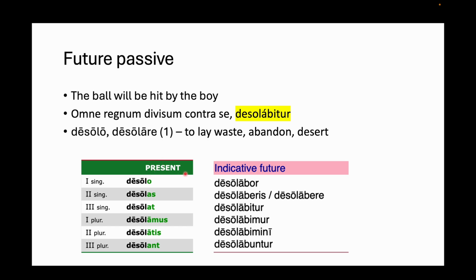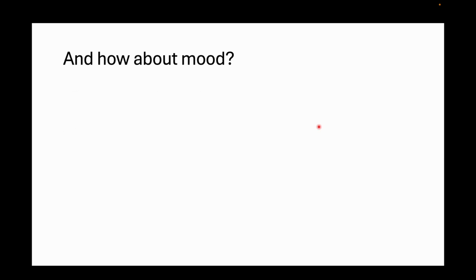Here's the present conjugation: desolo, desolas, desolat, desolamus, desolatis, desolant. And then here's the indicative future. Okay, and we look down here and we see desolabitur is the third person singular form. So this means every kingdom divided against itself will be abandoned or will be laid waste or will be deserted. So that's an example of the future passive. Okay.